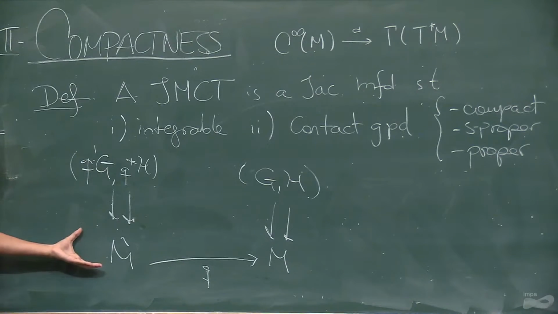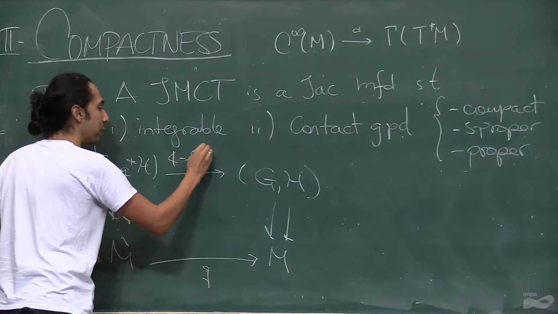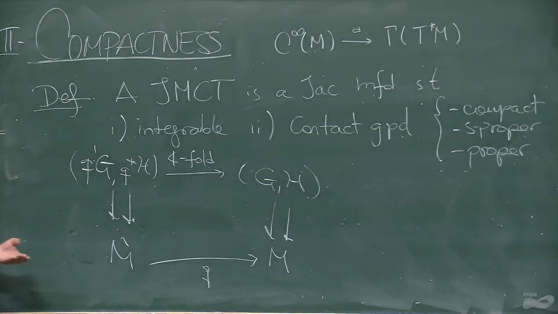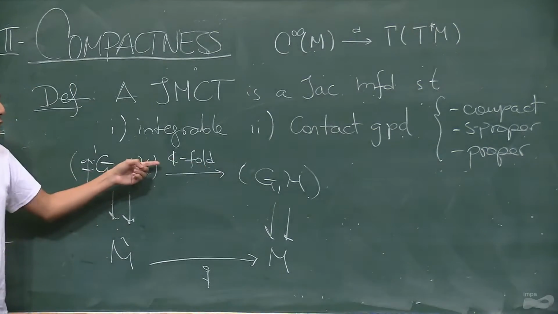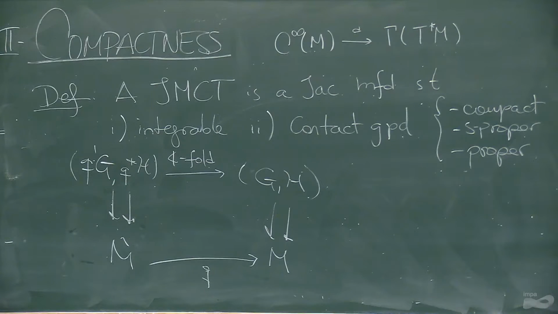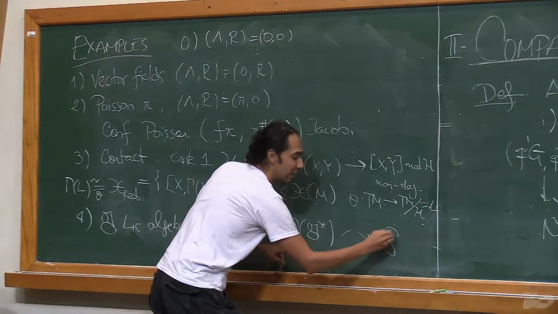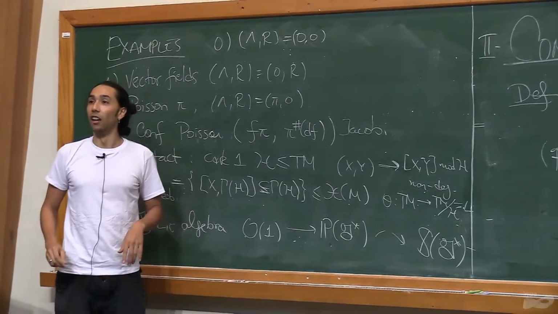groupoid on the double cover, and the subject here is going to be the fourfold cover of the contact groupoid I started with. And I'm saying this because then you see that if this thing is of compact type, then the fourfold cover is also going to be of compact type. And just to have something in mind, if you do that in this particular example, what you're going to get is the sphere in the dual of the Lie algebra.